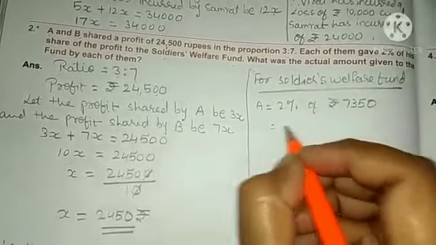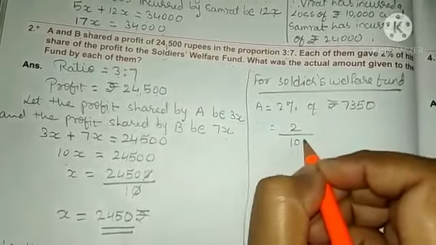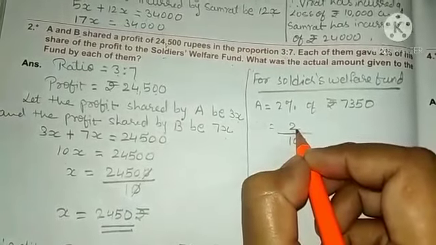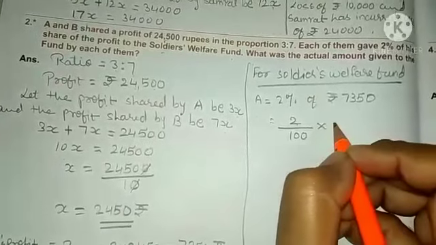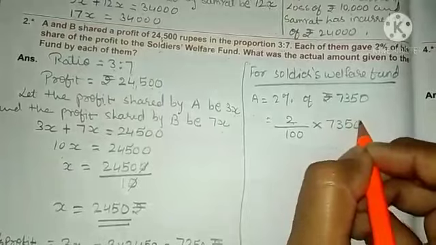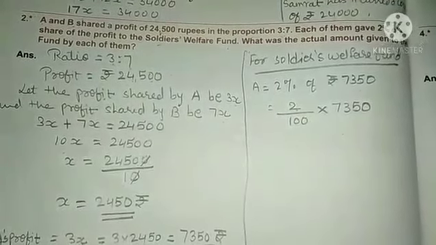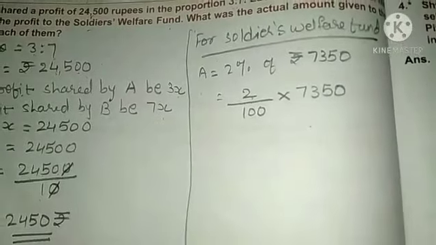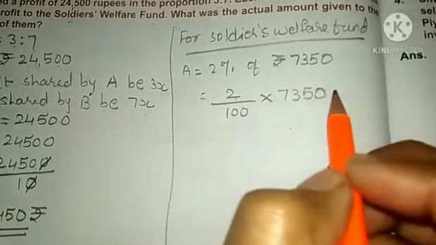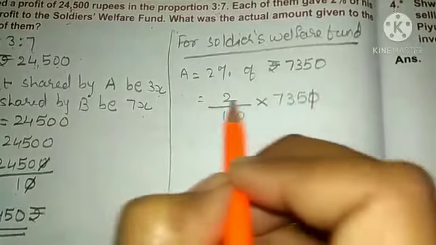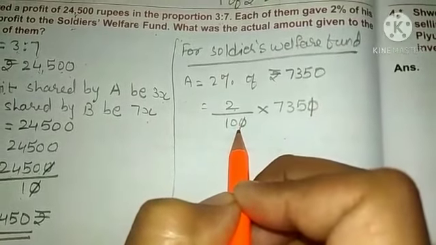So how will you find out? Out of this 100, he has given 2%. So 2 upon 100 into 7,350. Now how will you do the calculation over here? Can you tell me? That is 10 from this and 10 from 100 will get cancelled.